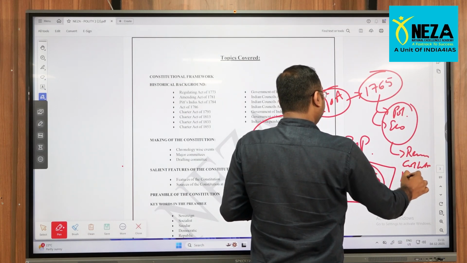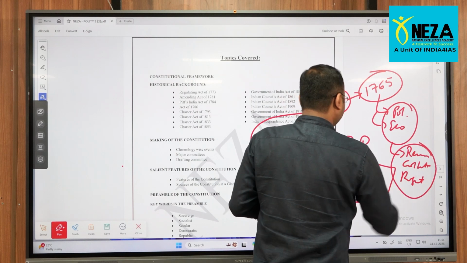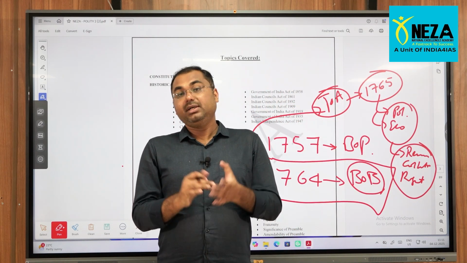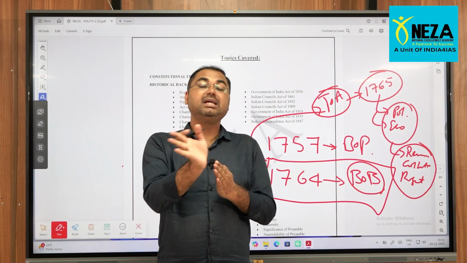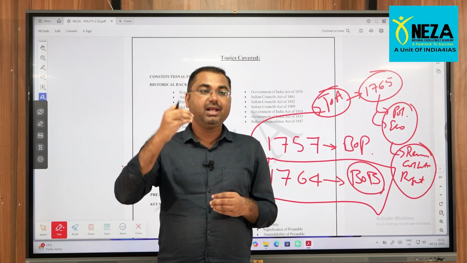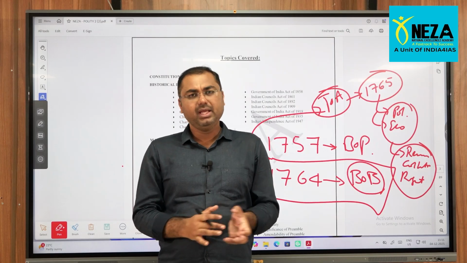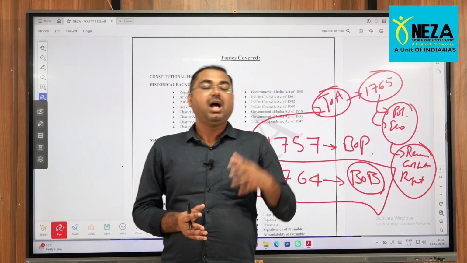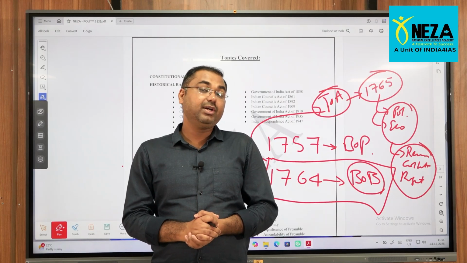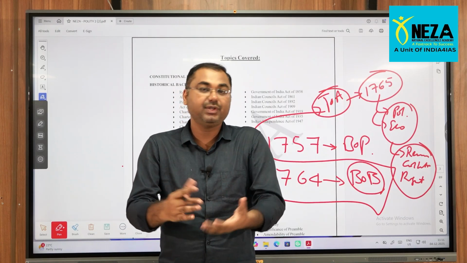By getting the revenue collection right. So that's why the Treaty of Allahabad is considered to be one of the major turning points in India's both political as well as economic history. Sir, now how will this particular Treaty of Allahabad have an impact on our constitution?